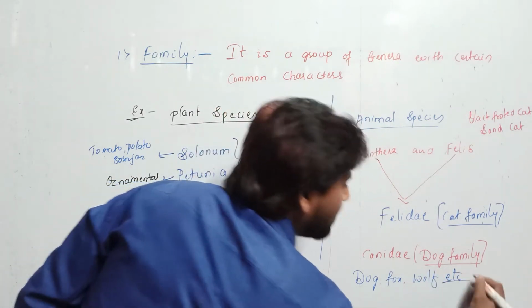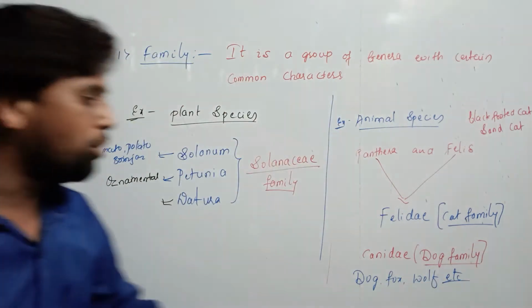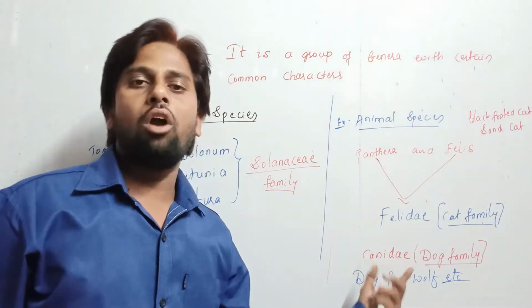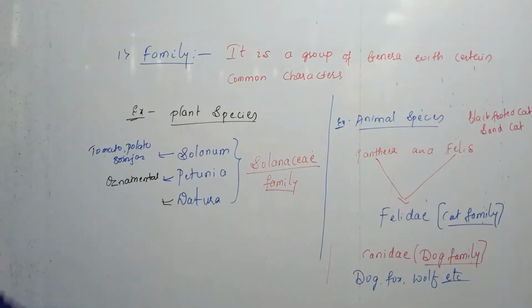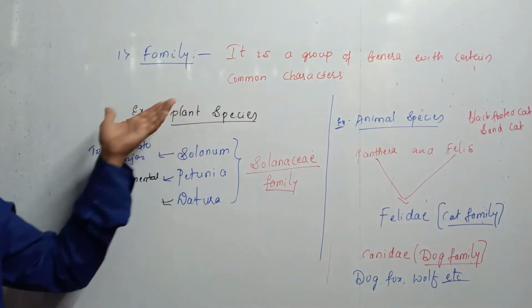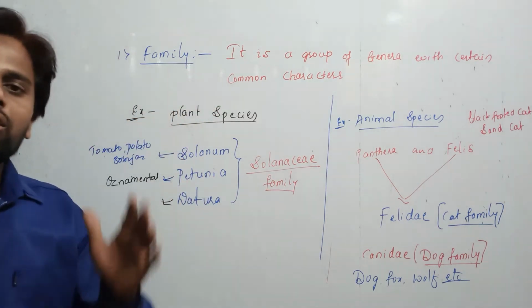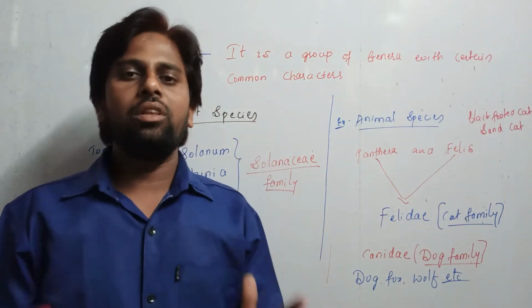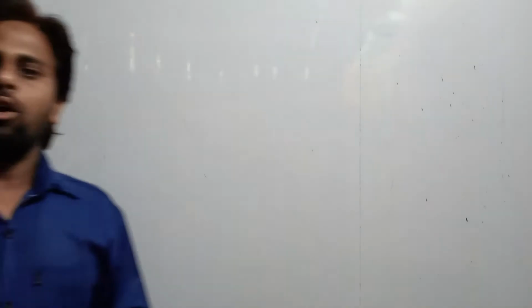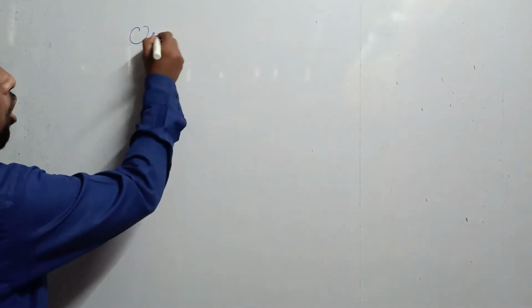Some of these animals are grouped under the same family called Canidae. So this is about the family, which is nothing but a group of genera with certain common characters. Okay students, let's begin with the next level of classification, that is order.